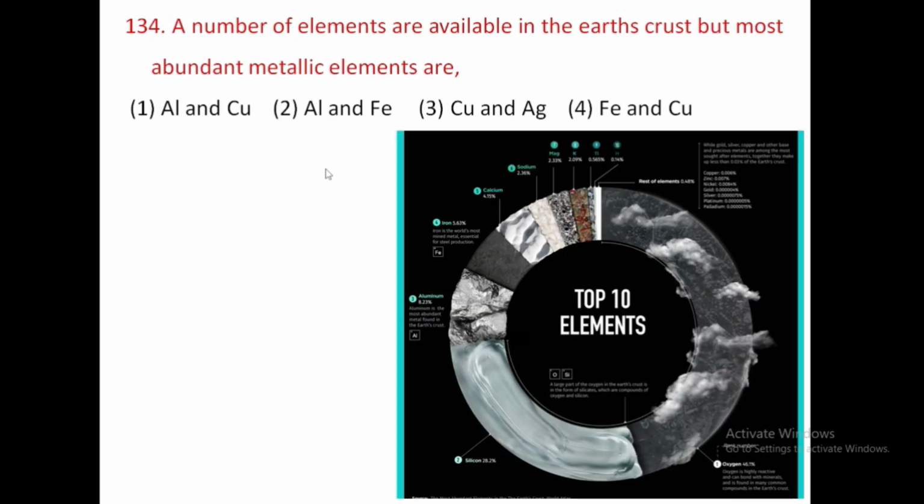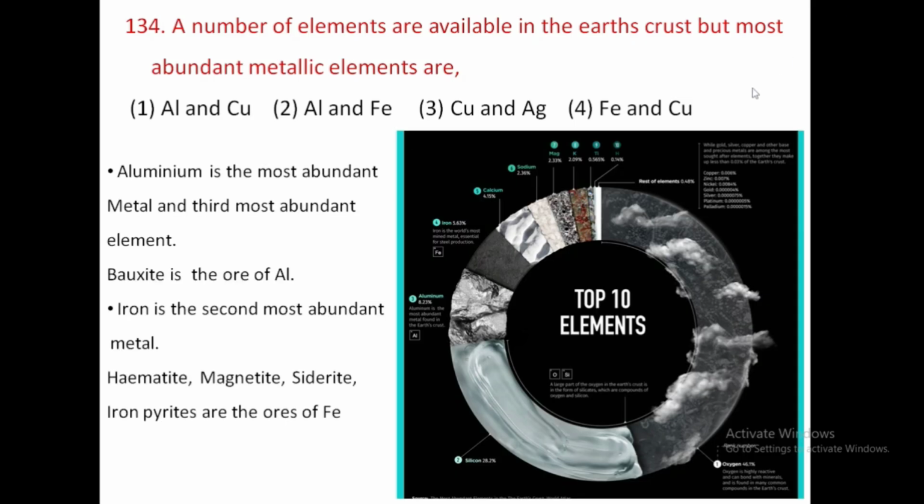Next question is, a number of elements are available in the Earth's crust, but the most abundant metallic elements are. Means many elements are available in the Earth's crust, and abundant means higher quantity. Which metallic elements are present in the higher quantity in the Earth's crust? The options are aluminum and copper, aluminum and iron, copper and silver, and iron and copper. So these are the four options.